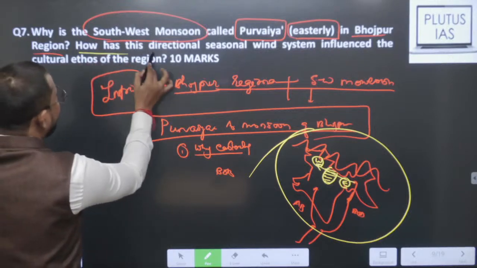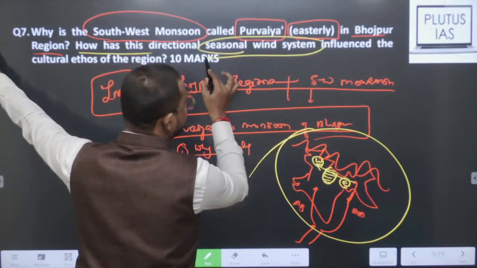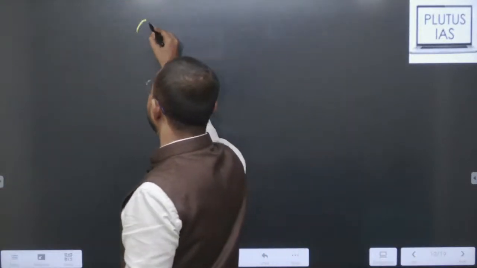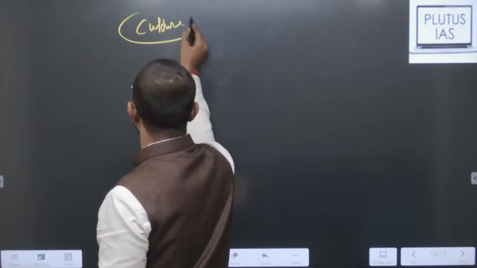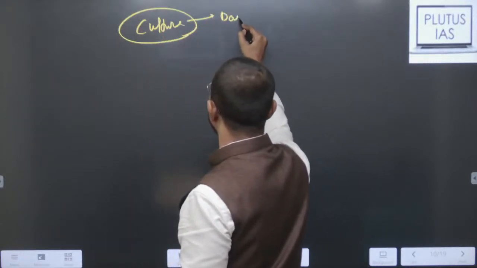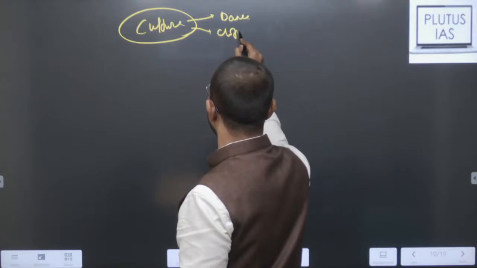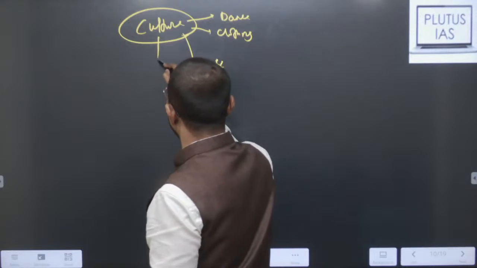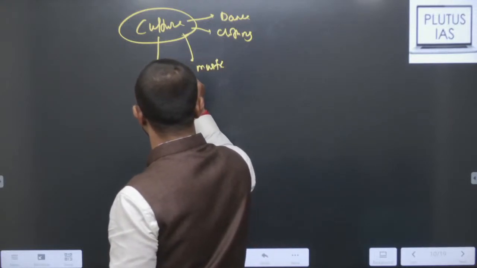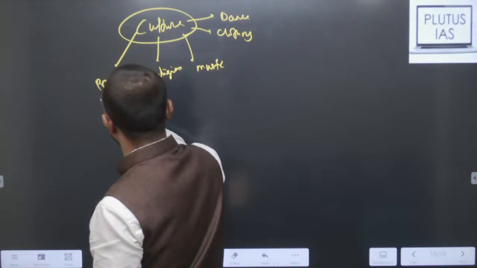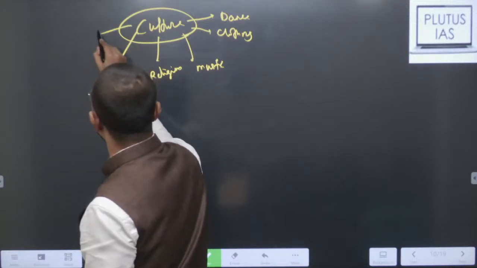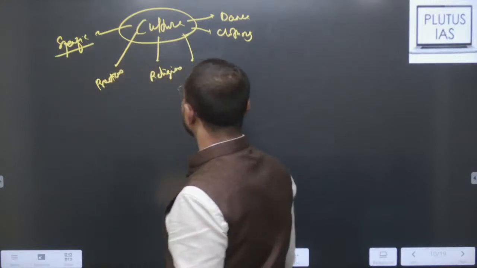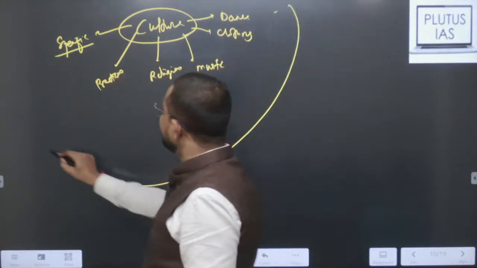Now how has this directional seasonal wind system influenced the cultural ethos of the region. Now देखो अब cultural ethos, पहले आपको पता होना चाहिए कल्चर में क्या क्या चीज़ें आती है. कल्चर में आएगा डांस, कल्चर में आएगा आपका क्लोथिंग, कल्चर में आएगा म्यूजिक, कस्टम्स, रिलीजन, then regular practices like agriculture itself. Yeah, then again और भी कुछ अगर specific practices है तो absolutely your beliefs and this. So अब देखो ये all over India के लिए more or less same रहेगा.